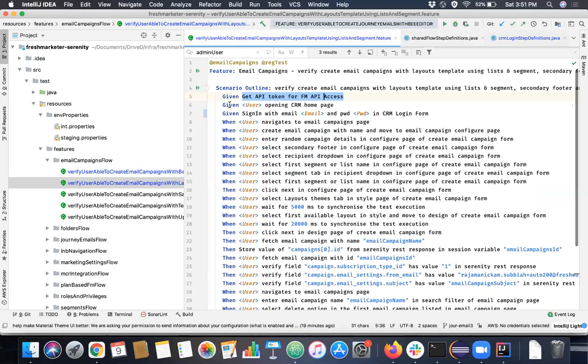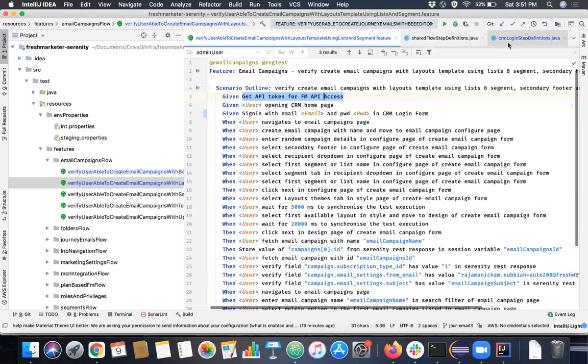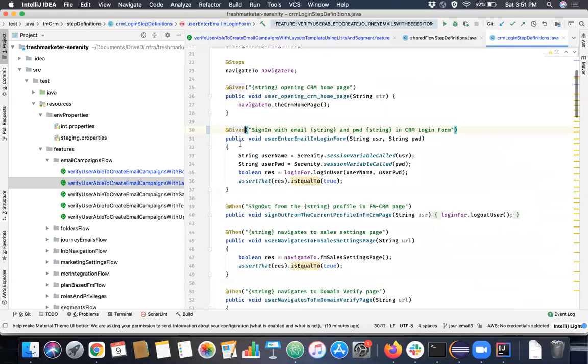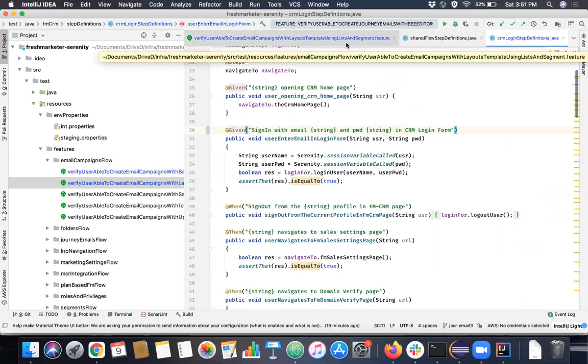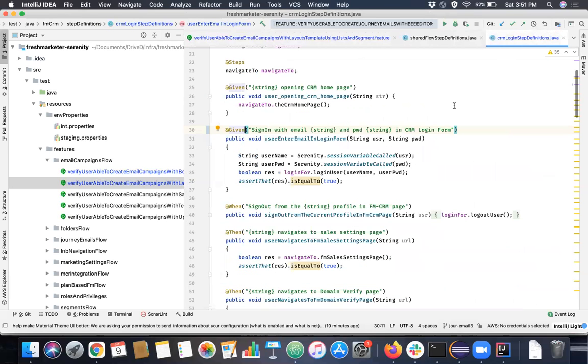Even if you replace this entire thing with given, it will still work the same way, provided that you change these methods. Every when method, you have to change it to the @given method. That's it. See, given, when, and then are just a mapping from your feature file to your step definition file, right? It does nothing more than that.